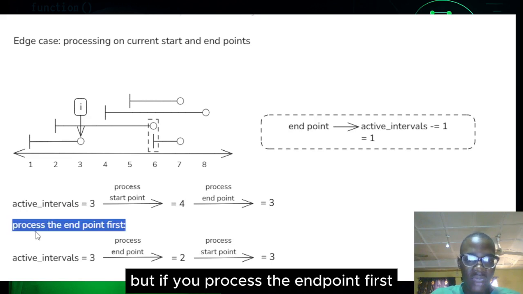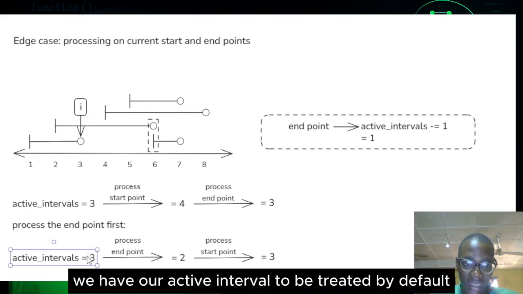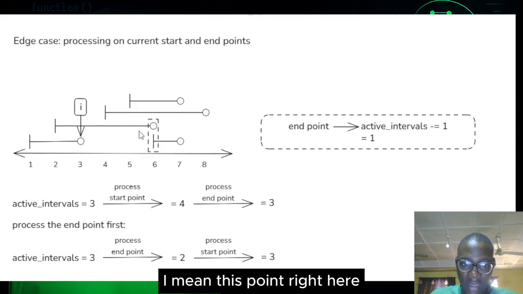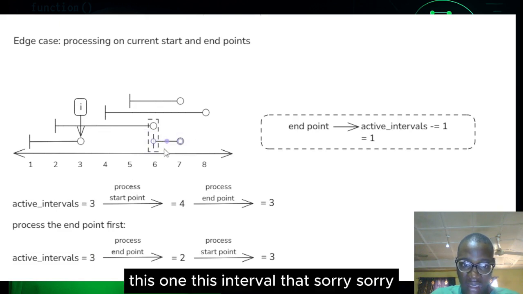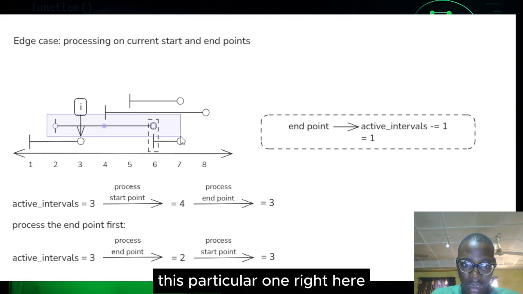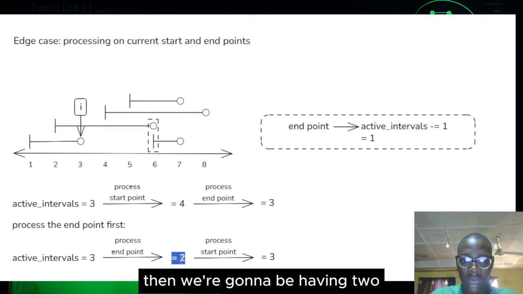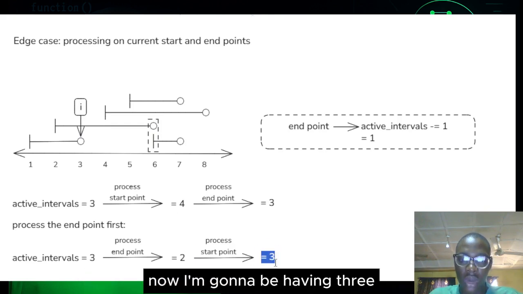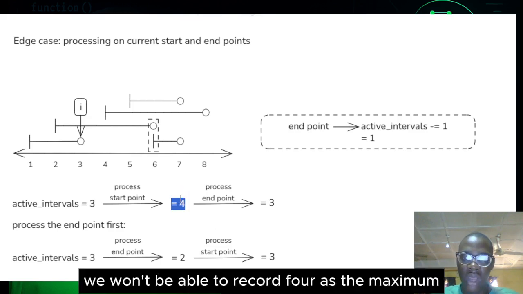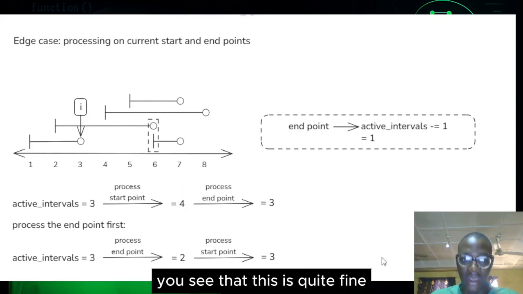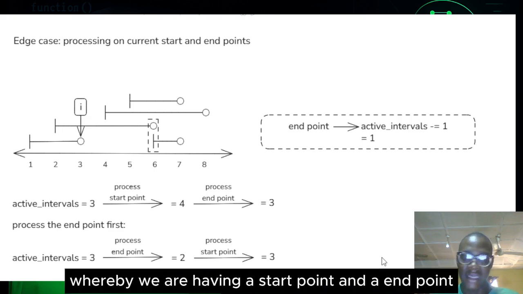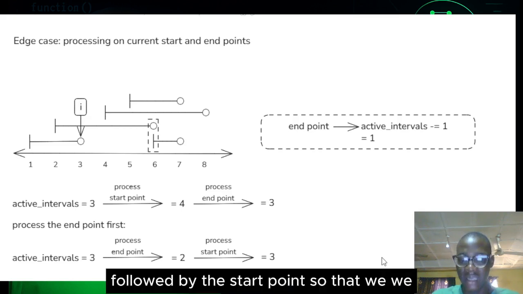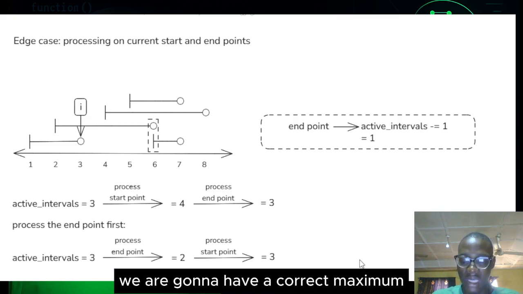But if we process the end point first, we have our active interval to be 3 by default right from the point 5 here. So coming to point 6, if we process this end point, this interval that is ending, if we process it first, then we're going to be having 2 because we'll be subtracting 1 from the active interval. If we now eventually process the start point, we're going to be having 3. So that way we won't be able to record 4 as the maximum. You see that this is quite fine. So for an edge case whereby we are having a start point and an end point, what we want to do is process the end point first, followed by the start point, so that we are going to have a correct maximum.